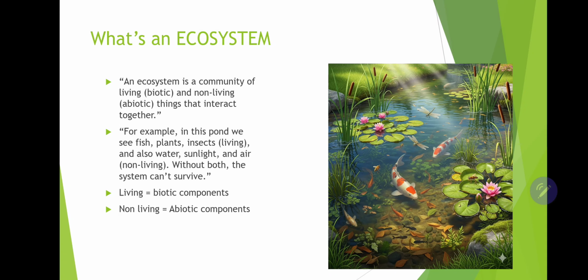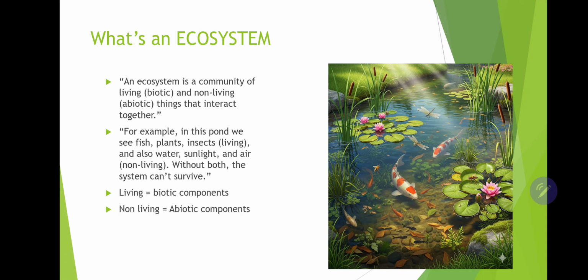So, for example, as you can see in the picture, you can see a beautiful picture out there. You can see many kinds of animals out there. You can see fishes, plants, then a pond. You can see the sunlight out there. Many kinds of living and non-living things you can see out there, isn't it? So in this picture you can see the fishes, plants, insects, which are the living things, while you can also see the non-living things such as the water, sunlight and air.